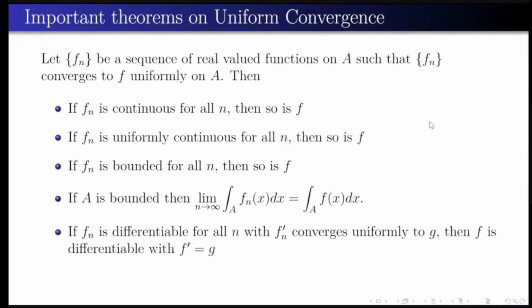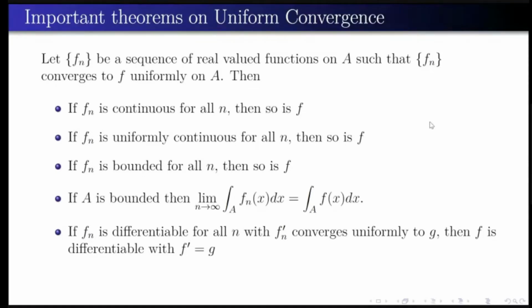Now, this is a very important result, but I didn't see this in net exams. Just see this theorem. We know that the uniform limit of continuous functions is continuous, and the uniform limit of uniformly continuous functions is uniformly continuous. But by seeing all these results, we may think that if Fn's are differentiable, then Fn prime will also converge uniformly to F prime. That is not true. So this is a theorem.